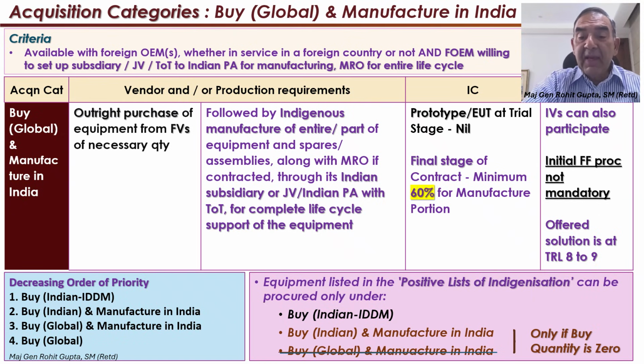In the DAP 2020, the category of Buy Global Manufacture in India was allowed in the positive indigenization list. However, it has been eliminated in the Draft DAP 2026. I fail to understand that because the Indian vendor could well be in the Buy Global Manufacture in India. And if it is an Indian vendor with the buy quantity as 0, all being manufactured in India, then Buy Global Manufacture in India could well be in the positive indigenization list. This requires a rethink for an Indian vendor.